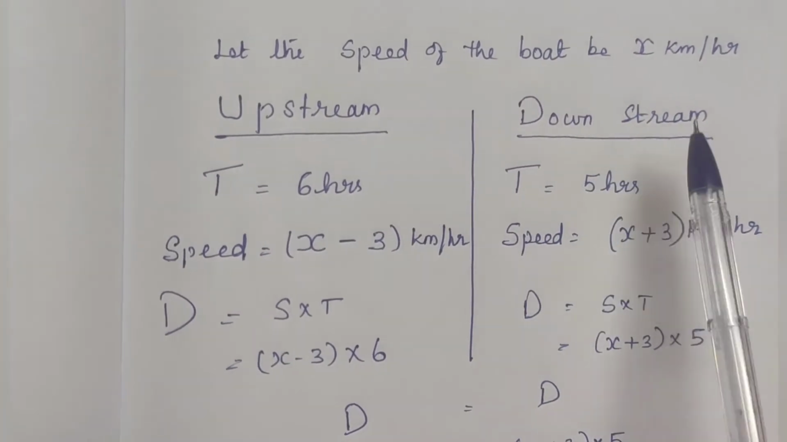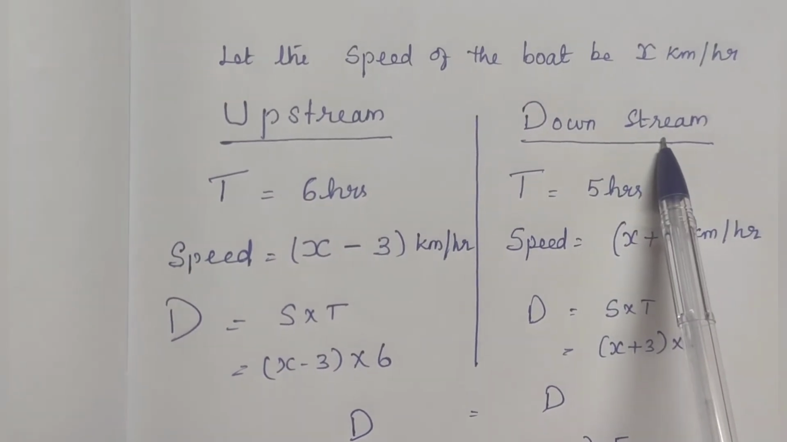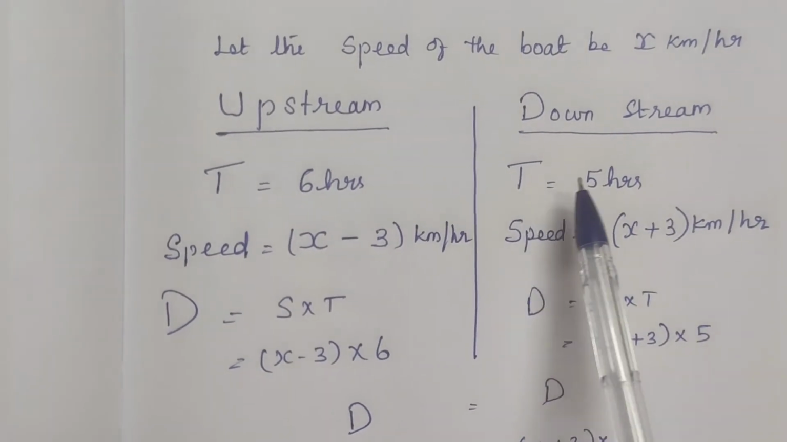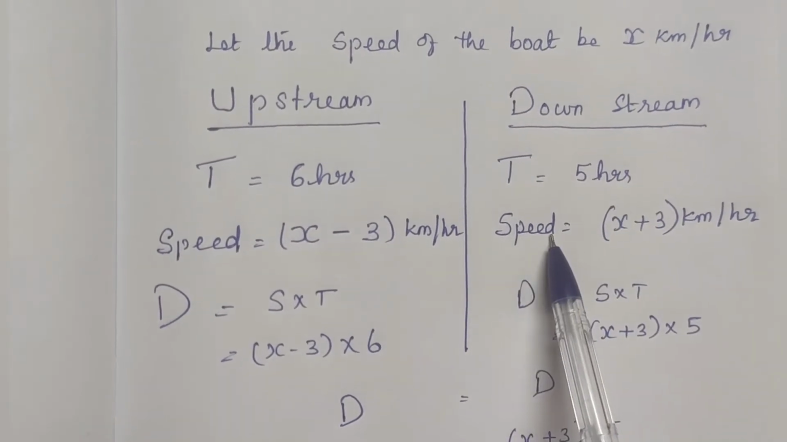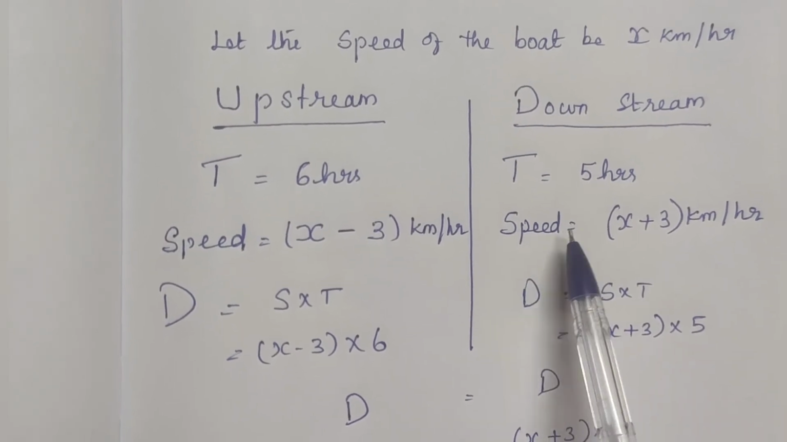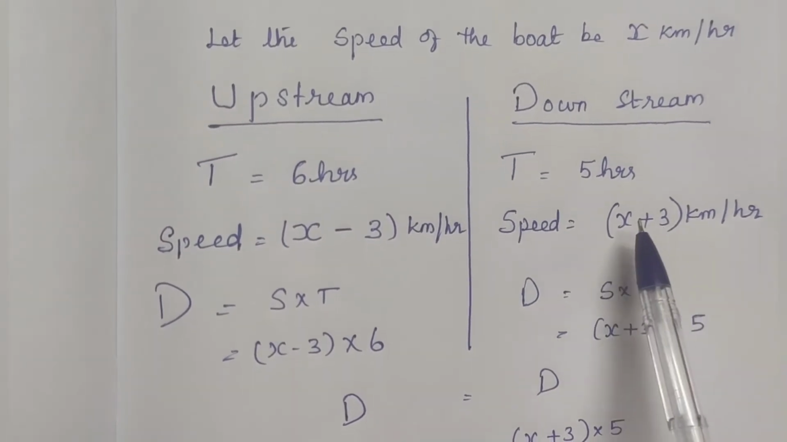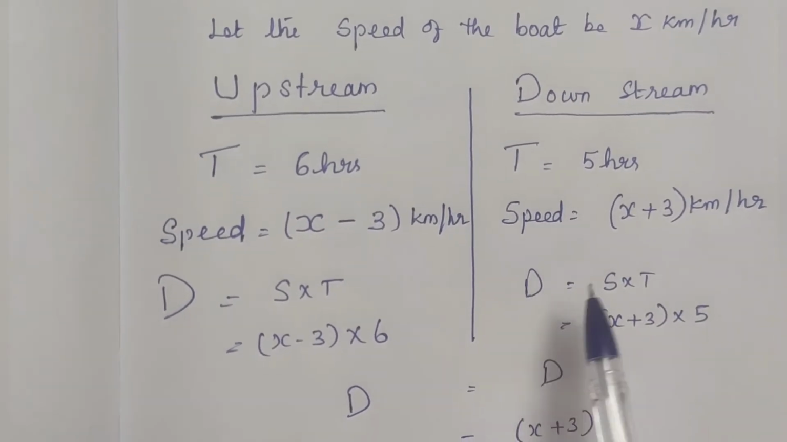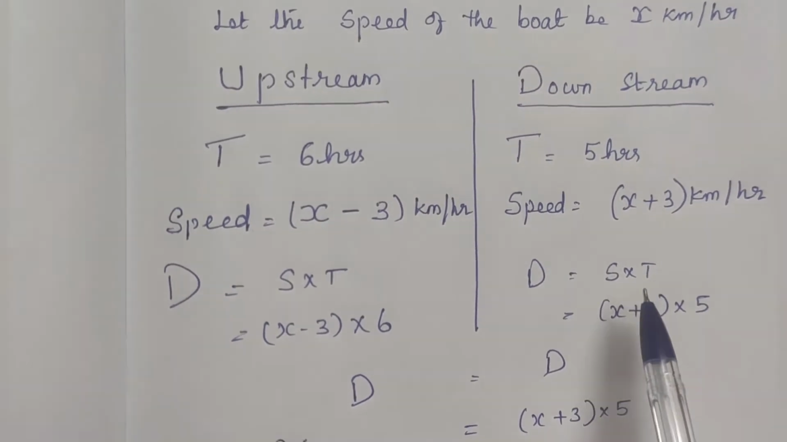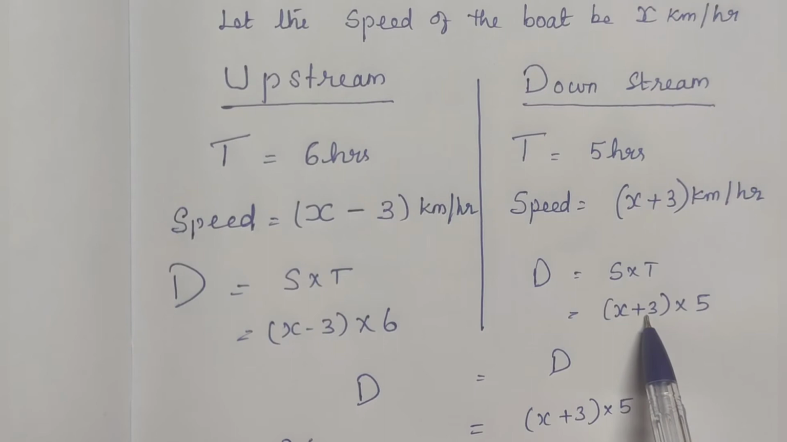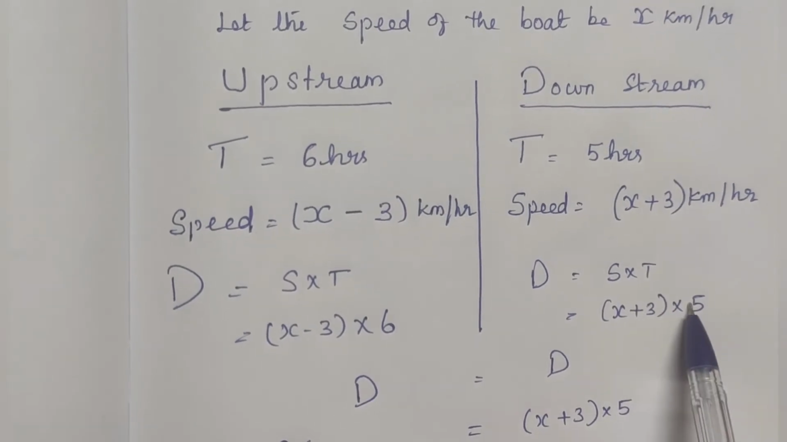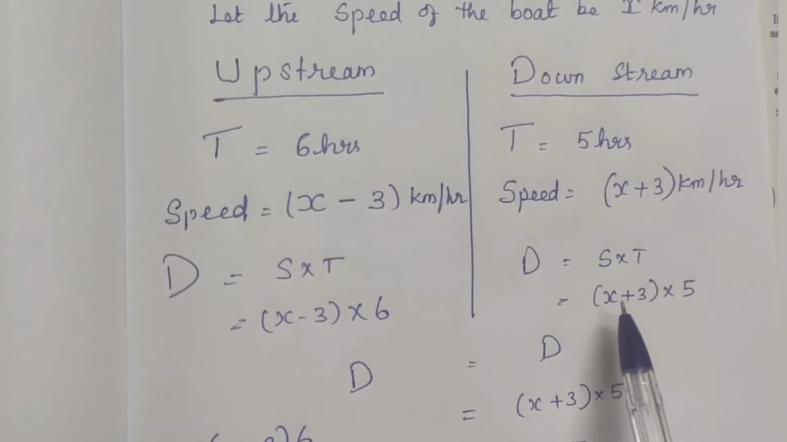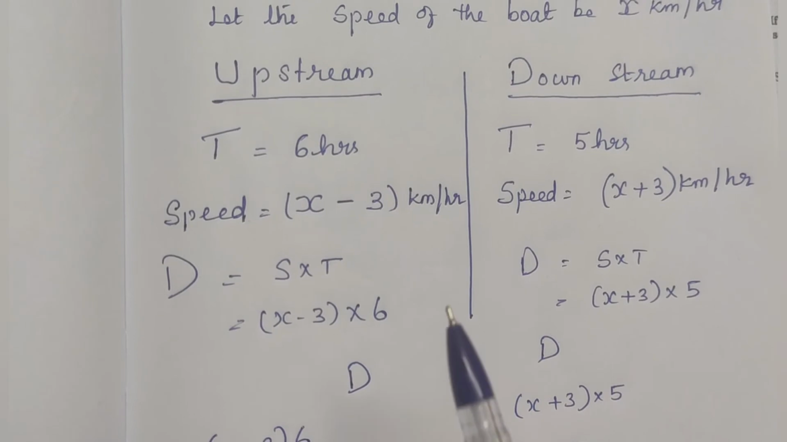Now downstream, we consider the case downstream. To cover the distance downstream, time taken is 5 hours. So speed downstream always increases: boat speed plus river speed, x plus 3 km per hour. Downstream distance is equal to speed into time. Downstream speed is x plus 3 into downstream time. Time taken is less, 5 hours. So distance is equal to speed into time, x plus 3 into 5.